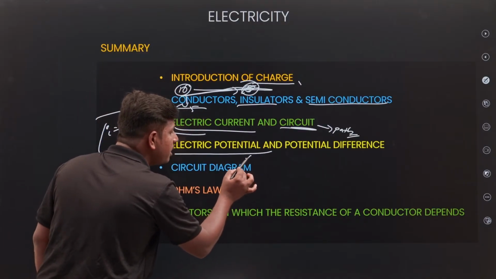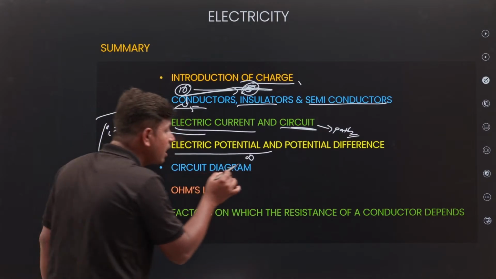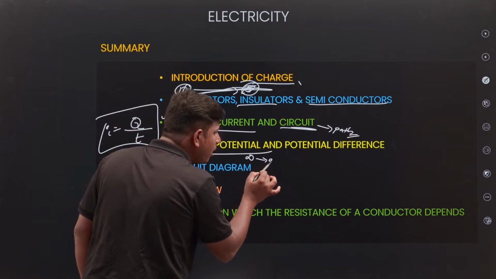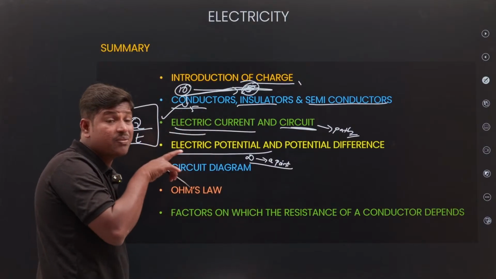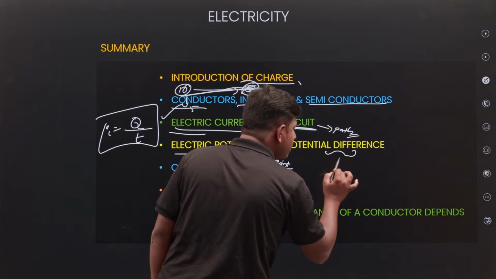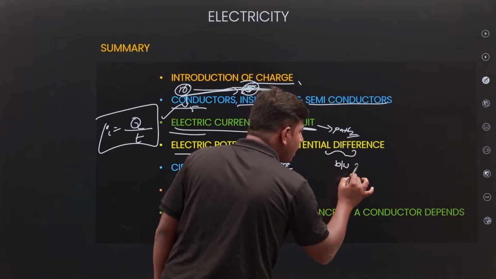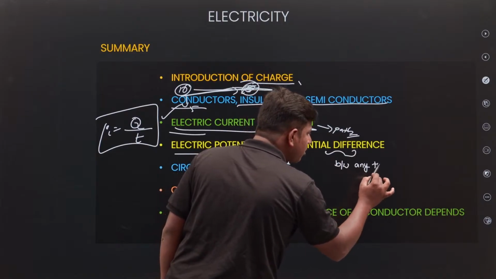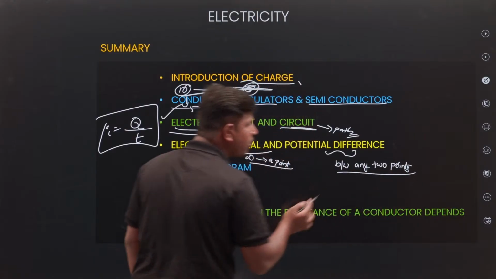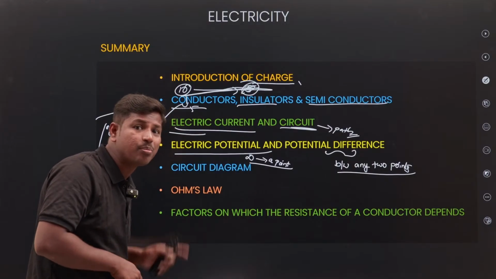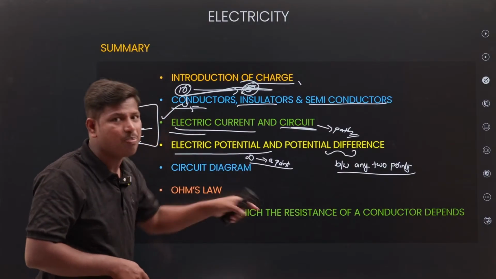Potential means infinity to a point. Potential difference is between any two points in a circuit. Potential means infinity to a point.